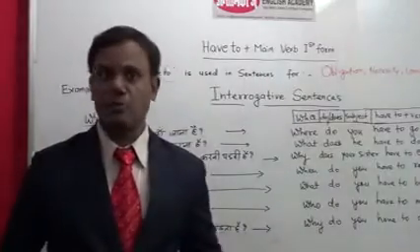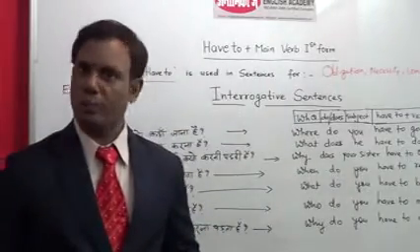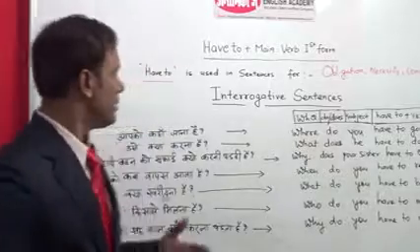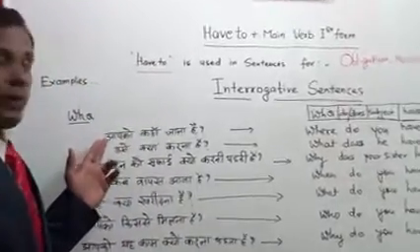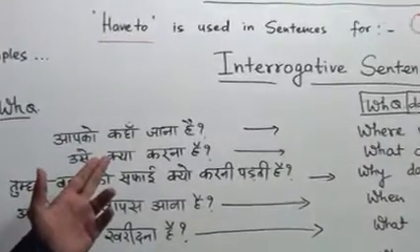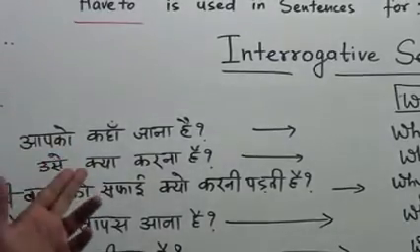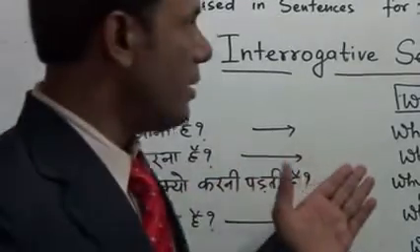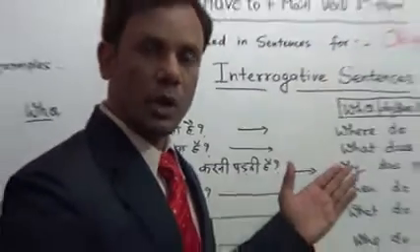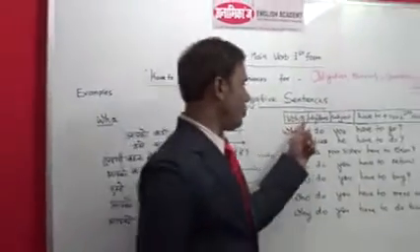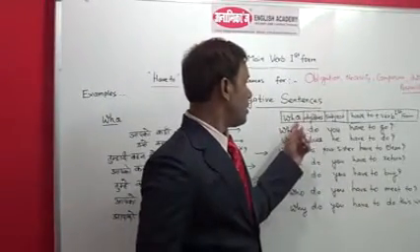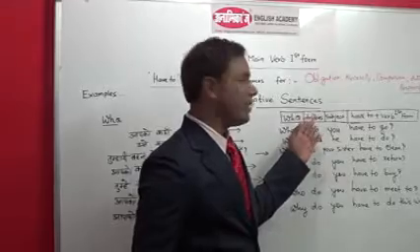So now let's take some more examples of WH interrogative sentences. Where do you have to go? Always remember that WH questions are always followed by do and does.